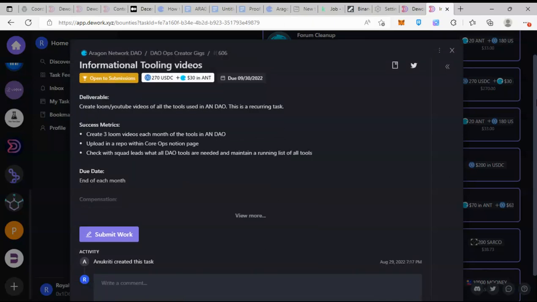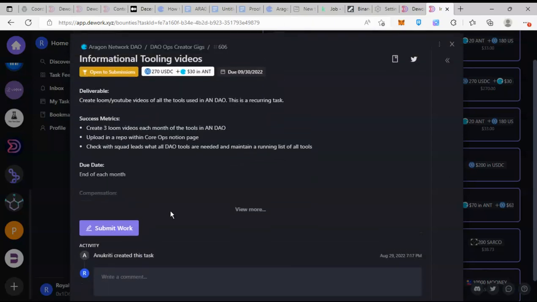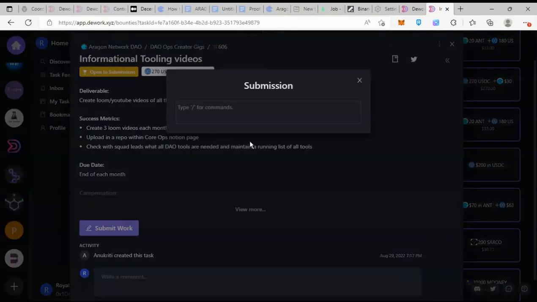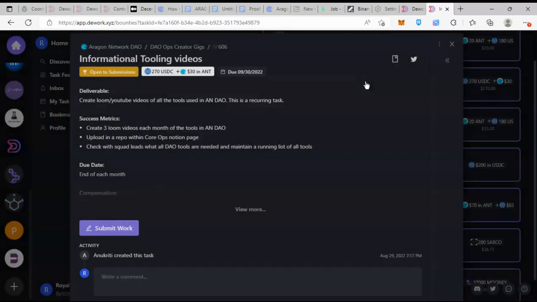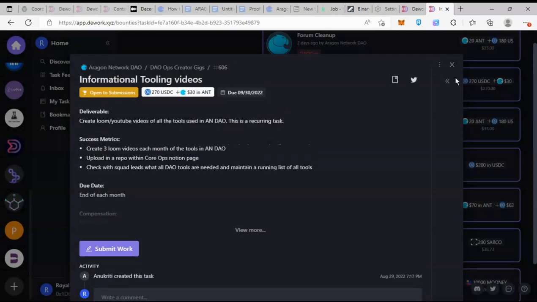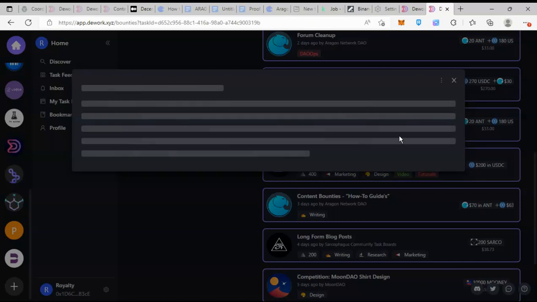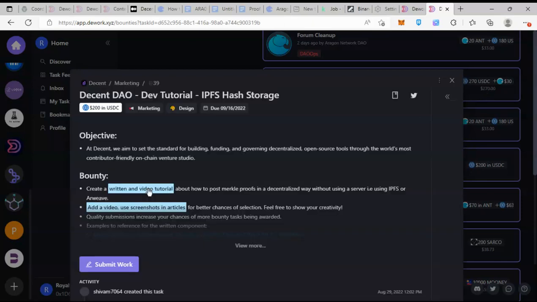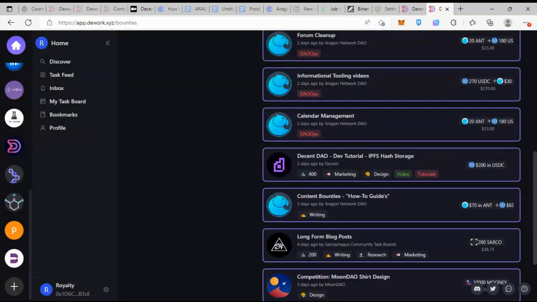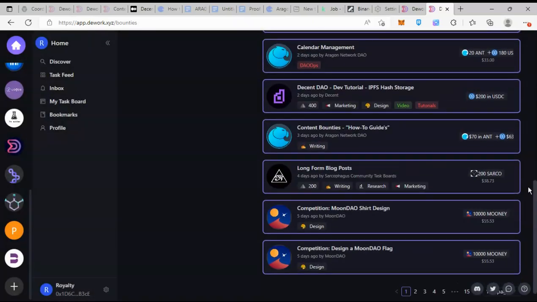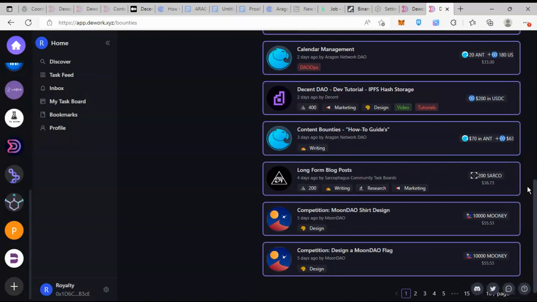It is open to submission, so anyone can easily just come and submit work. If the bounty is accepted, it will be given to that person. There are different forms in which one can claim a bounty. You can apply for it, or you can just directly submit work.